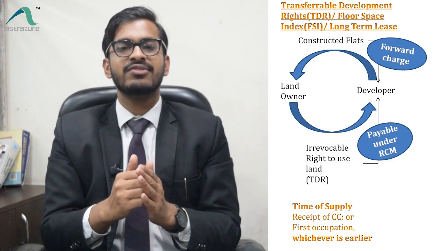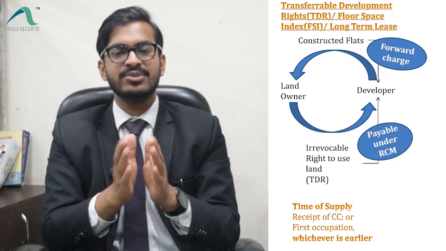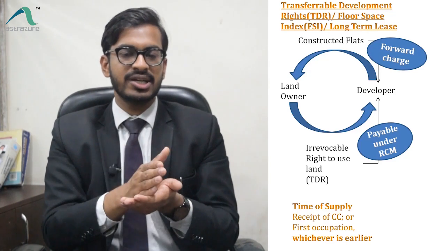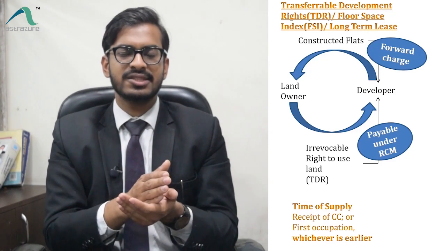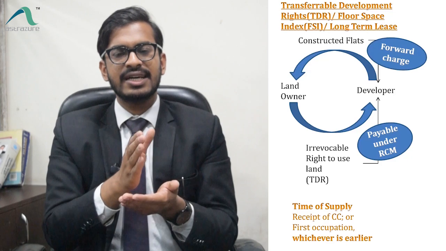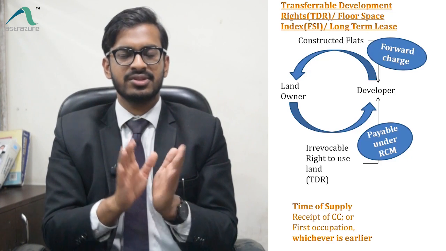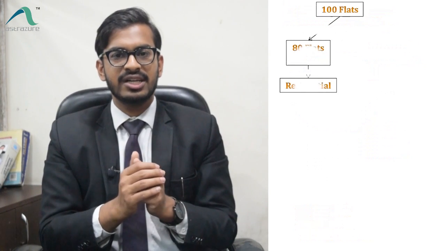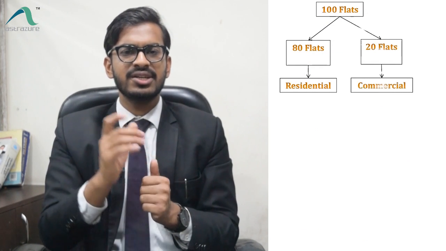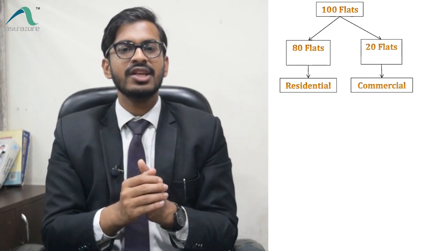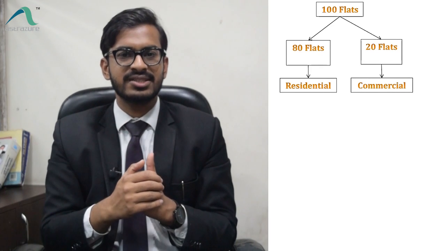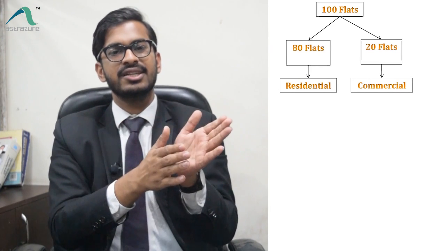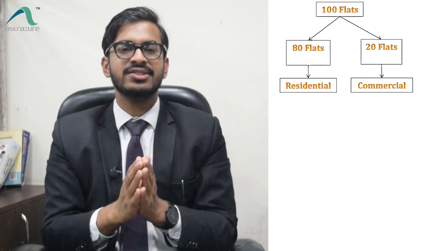Now they have given one relief also. They have given exemption to TDR because builder will not be getting ITC for the residential apartments. So government has given exemption to the TDR. Now we will be understanding that with the help of an example as well. So suppose builder was constructing 100 flats in total. Now out of those 100 flats, 80 flats are residential and 20 flats are commercial. And we will assume the carpet area of each flat is same. So if we take ratio of carpet area, it will also be 80:20.